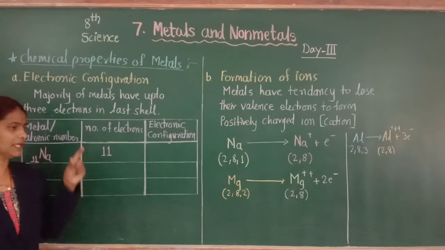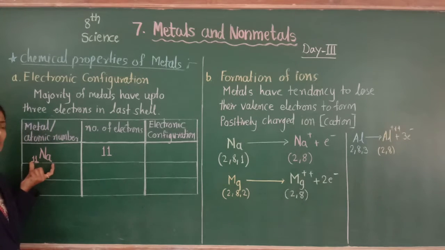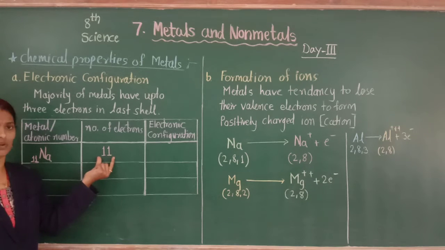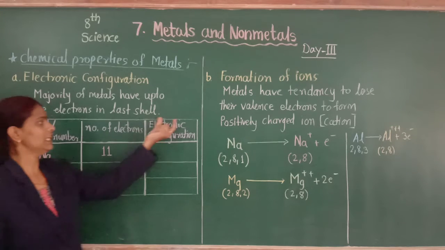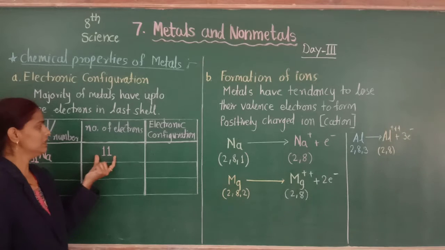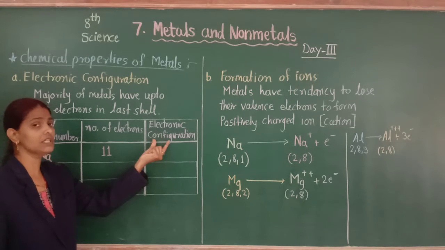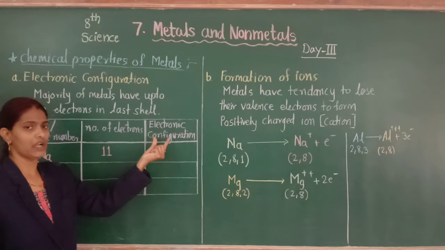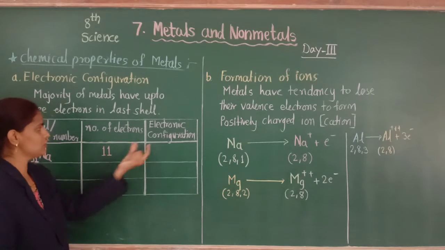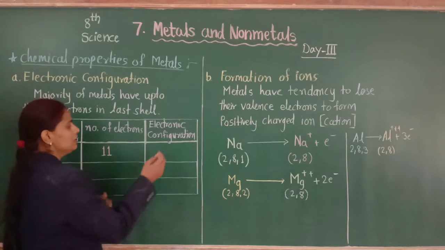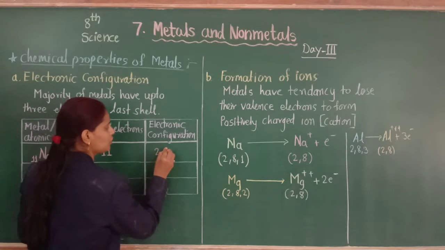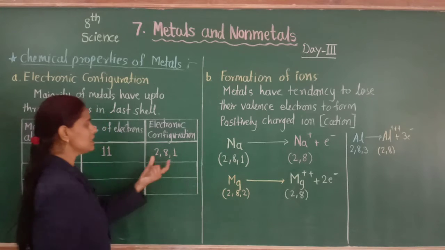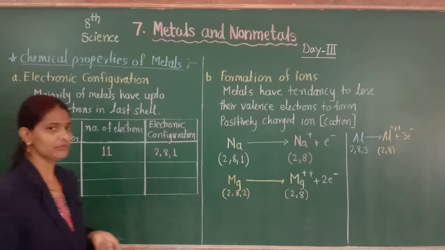Do you understand? The atomic number of sodium is 11, so the number of protons is 11 in the sodium atom, and sodium also contains 11 electrons that revolve around the nucleus. Now see the electronic configuration of sodium. Electronic configuration means the distribution of electrons according to shell. The shell-wise distribution of the sodium atom is 2, 8, 1. This is the electronic configuration of sodium.